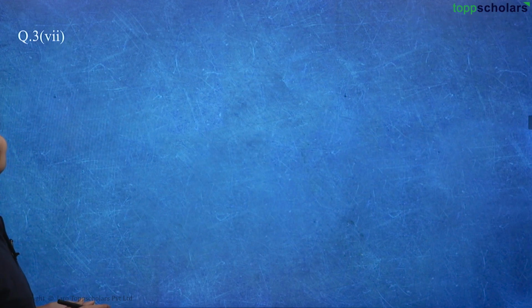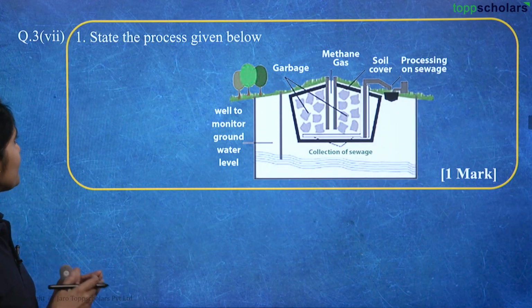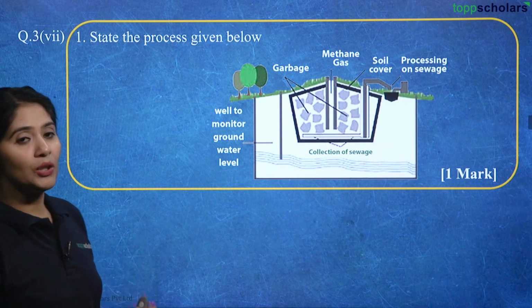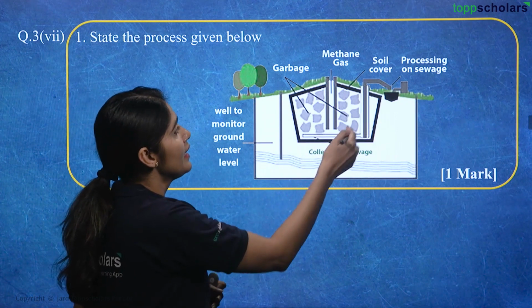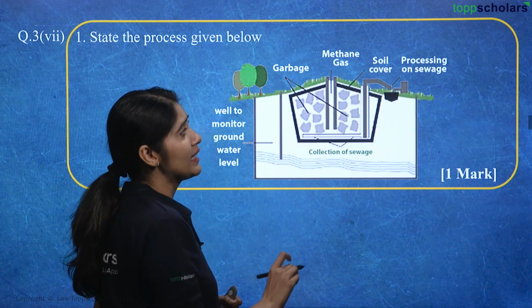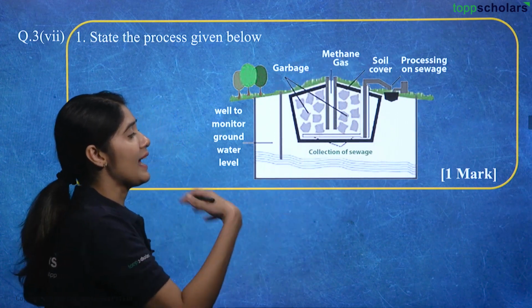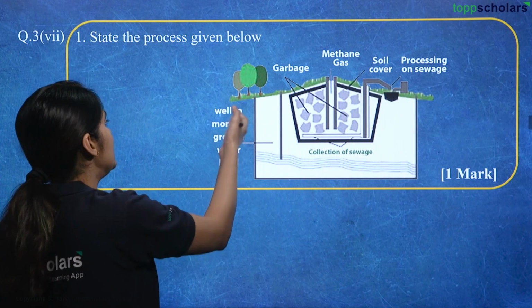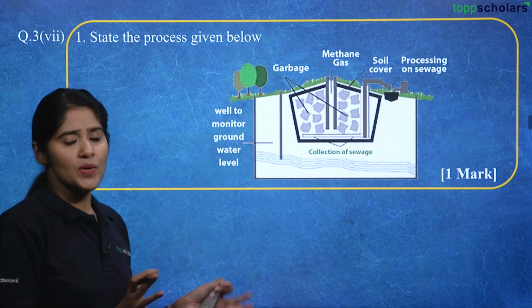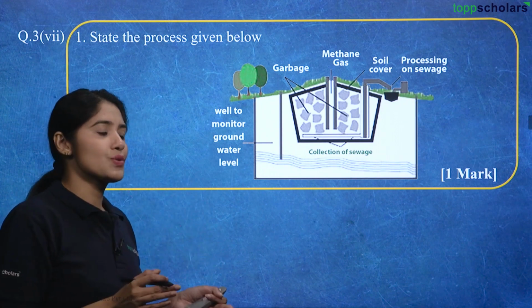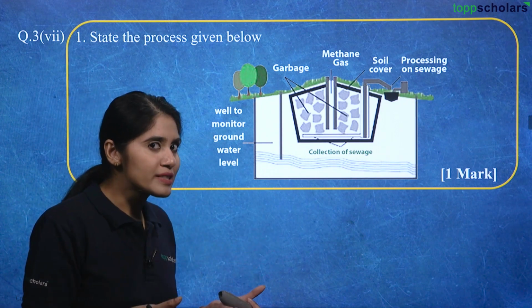So let's see the next question. State the process given below. What does this process look like? Here we can see there is garbage, there is soil cover, and there is methane gas which is released, and a pipe to monitor the groundwater level. So this entire arrangement reminds us of the process of composting, right?